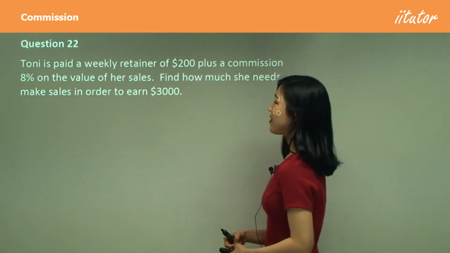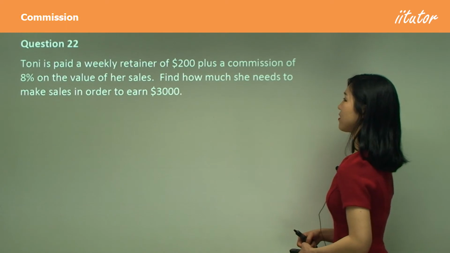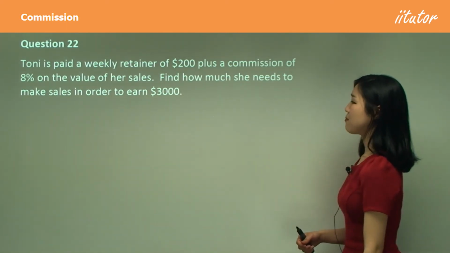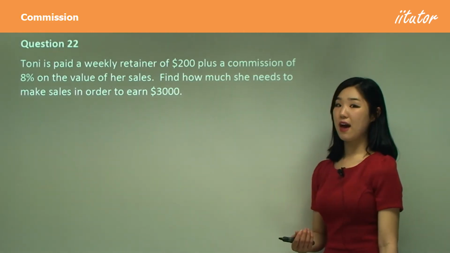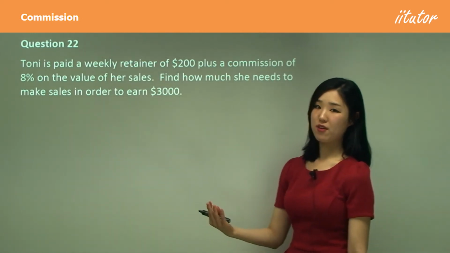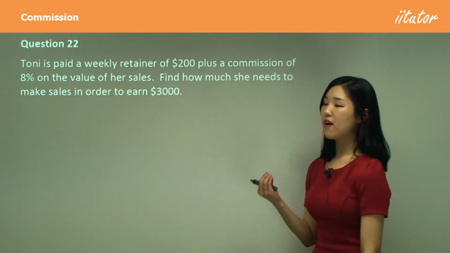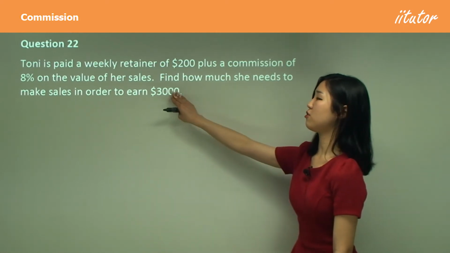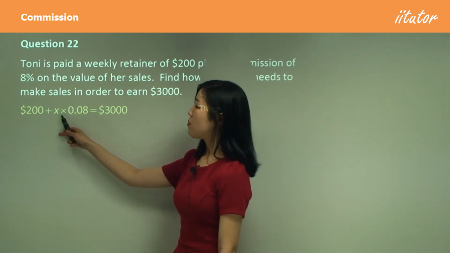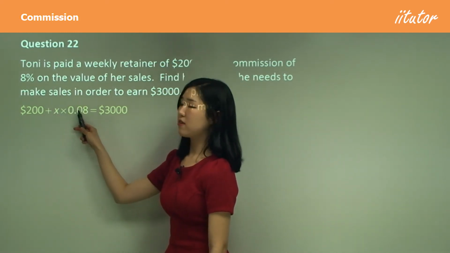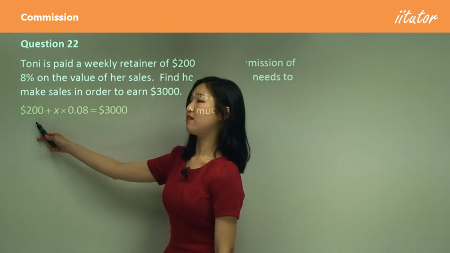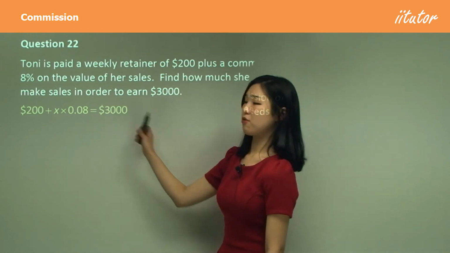Tony is paid a weekly retainer of $200 plus a commission of 8% on the value of all her sales. Find how much she needs to make in sales in order to earn $3,000. Okay, so she gets a retainer plus 8% of whatever sales she makes. So we need to find how much sales she needs to make to achieve this much money. Well, again, I'm going to let X be the number of sales. We multiply the X by 8% because that's the commission rate. And on top of that, we get $200 as our retainer. And we want that to be equal to $3,000.